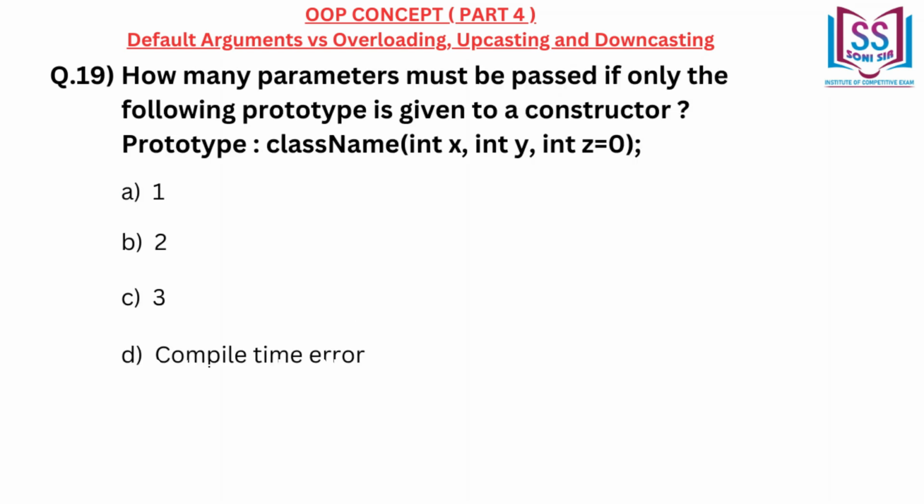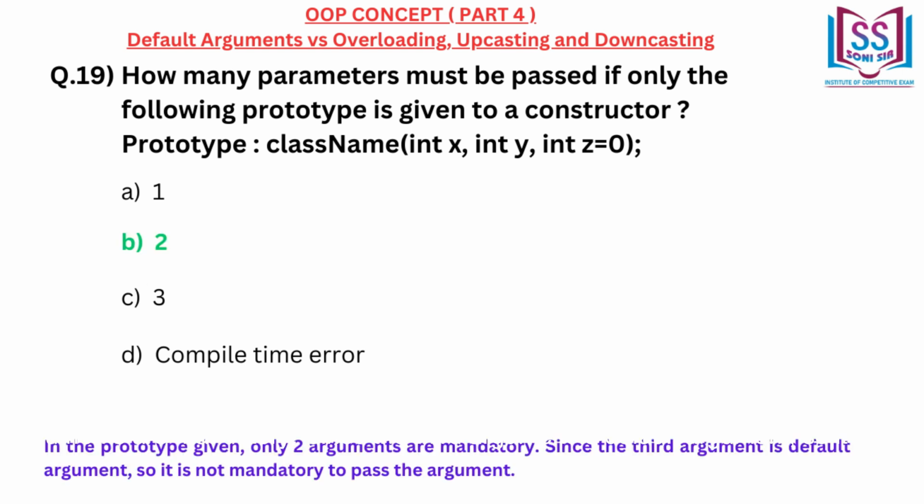How many parameters must be passed if only the following prototype is given to a constructor? Prototype: class name int x, int y, int z equal to 0. A. 1, B. 2, C. 3, D. Compile time error. Correct answer B. 2. In the prototype given, only 2 arguments are mandatory, since the third argument is a default argument, so it is not mandatory to pass the argument.